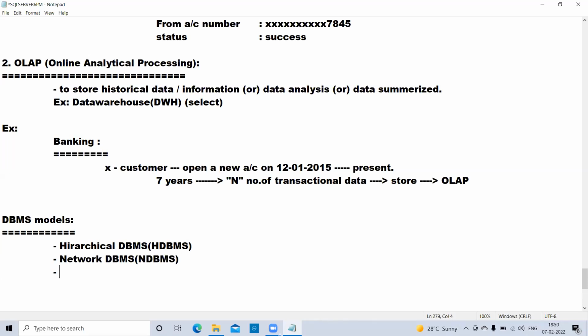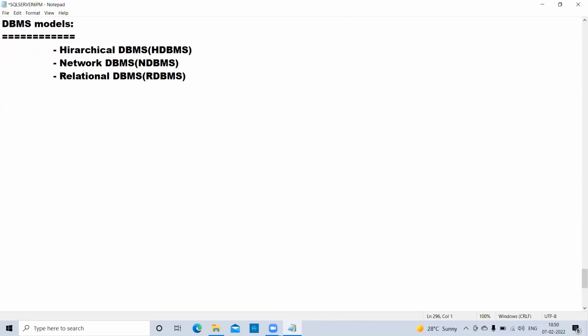And the most popular database in real time is called a relational database management system, an RDBMS. Okay, so these are the database softwares. Now, first, IBM introduced the hierarchical database management system. When people used this software, they faced so many drawbacks and disadvantages.